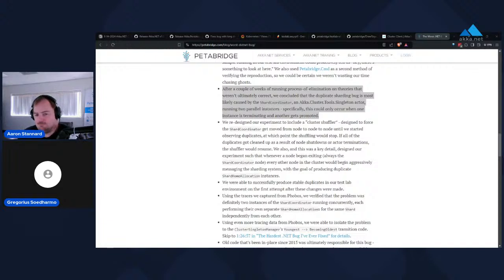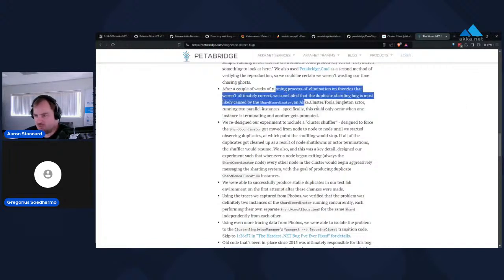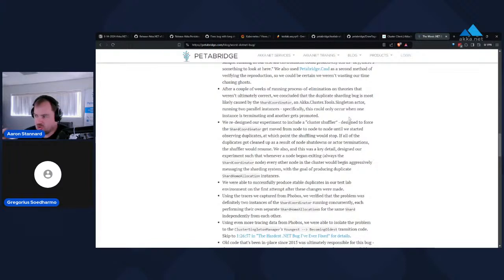The problem we suspected, after we eliminated a bunch of theories, was that there was a window of time where two different shard coordinators could both be making decisions about where shards were allocated inside the cluster. One other thing we noticed is that all the users who reported this bug were using distributed data as the state storage mode for cluster sharding.